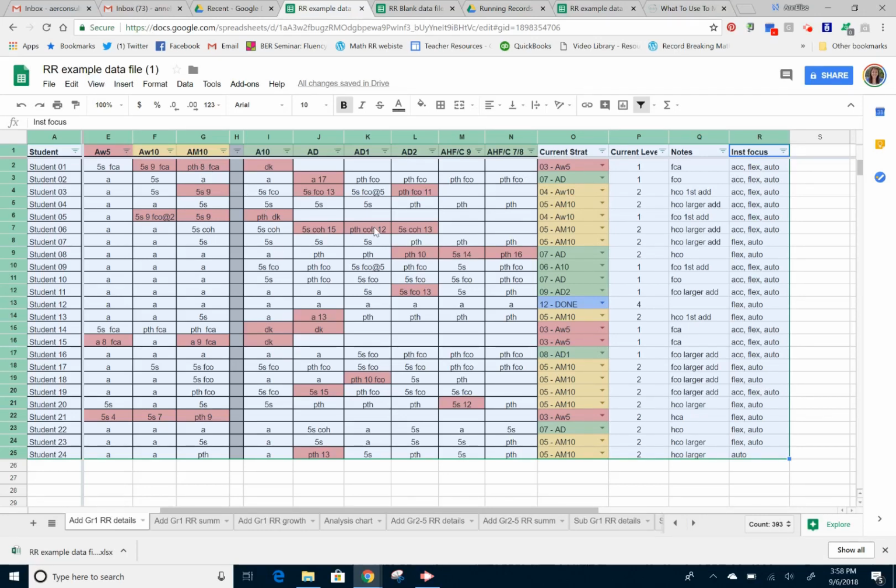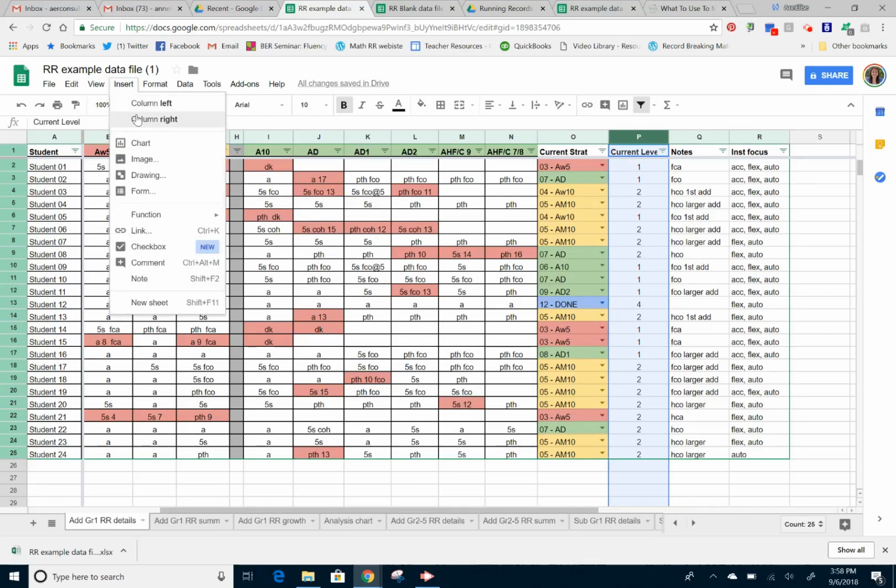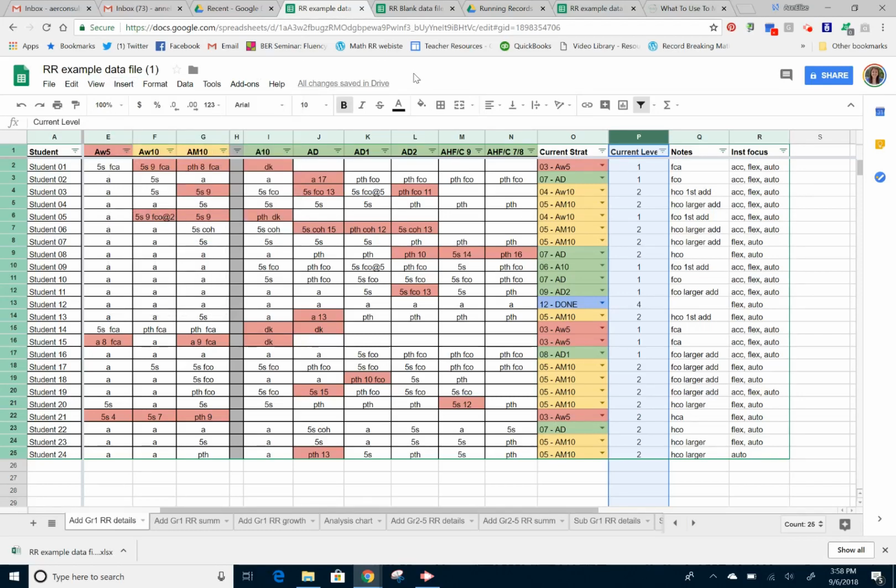So if you ever want to add a column, you have more information that you wanted to add in, then you just tap on the column that you want, and you can say insert. And you can choose to insert a column to the right or column to the left. As long as it's within a span of ones that have the filter, it'll automatically do the filter for you. You wouldn't need to go and add that. So very powerful. The next page is the summary page.